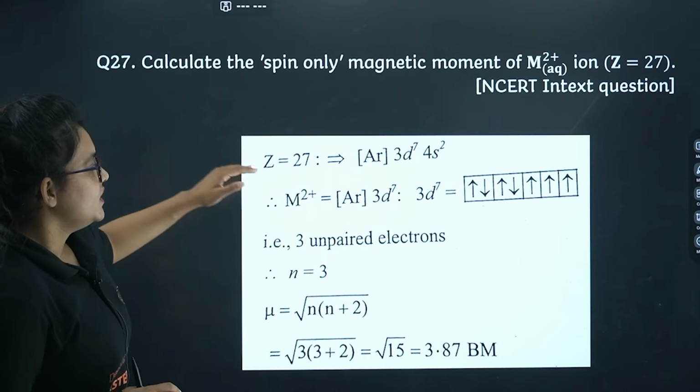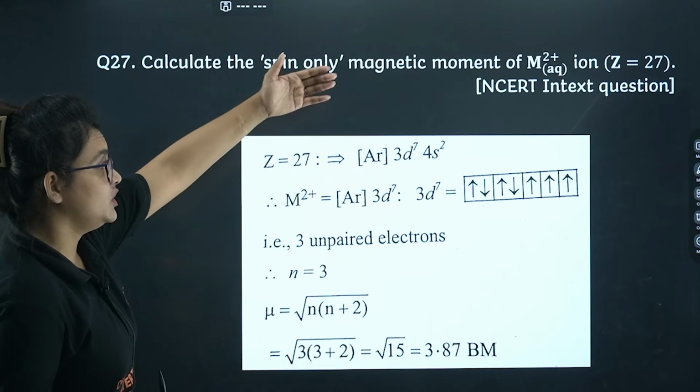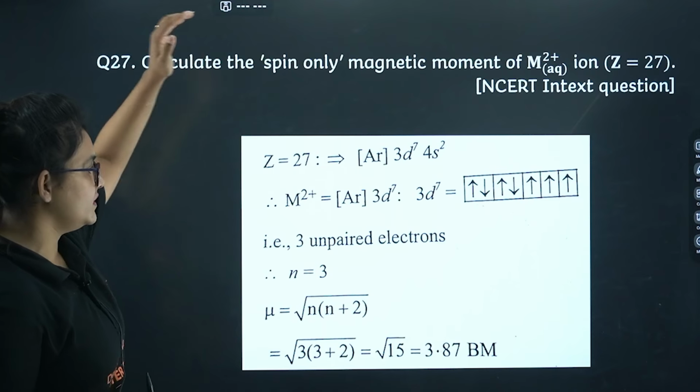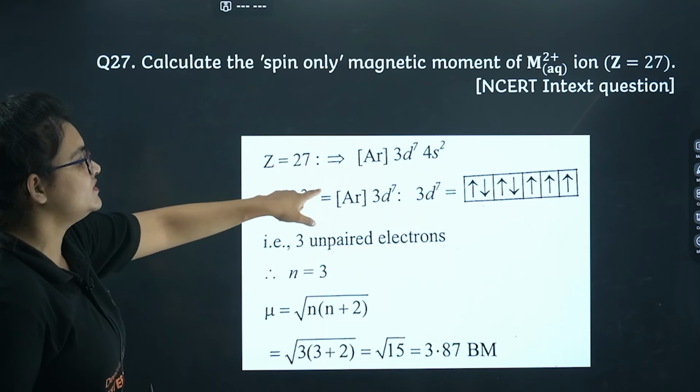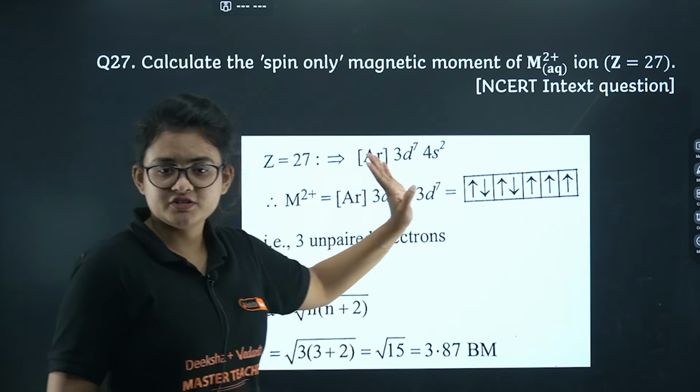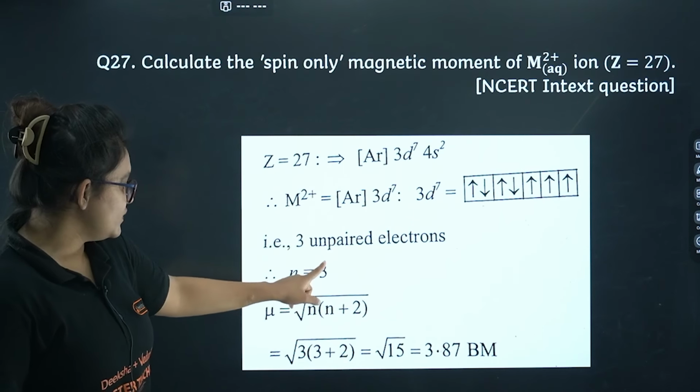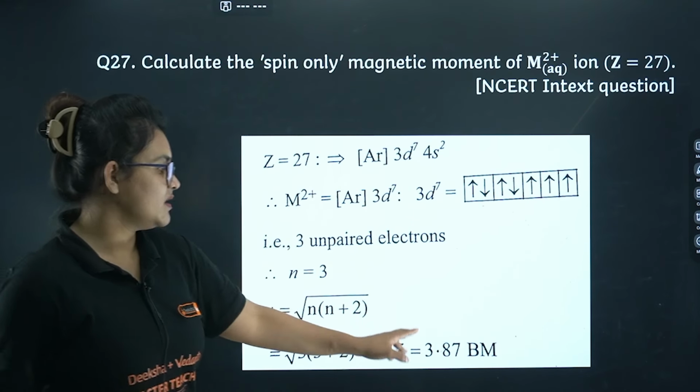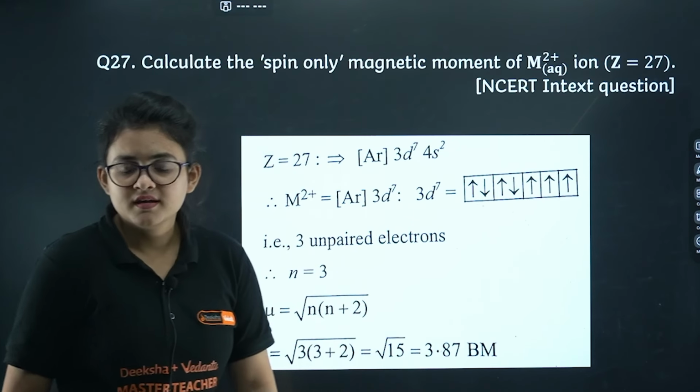Here, if you just draw the electronic configuration, they told that Z equals 27. With respect to that, the M2+ ion will be a 3d7 configuration. Hence I am having 1, 2, 3 unpaired electrons, right? So now the n value is 3. Put the value, calculate, and it will come as 3.87 Bohr magneton.